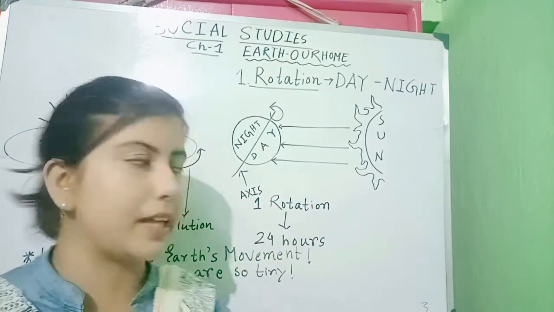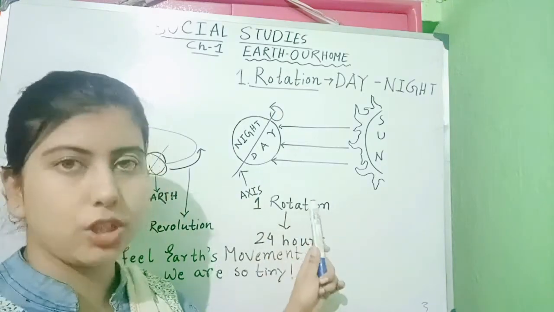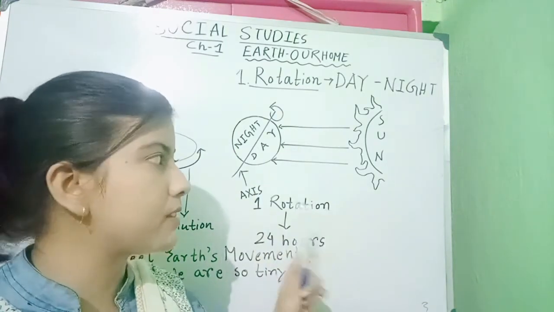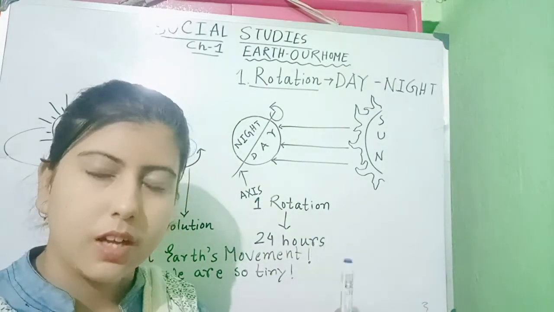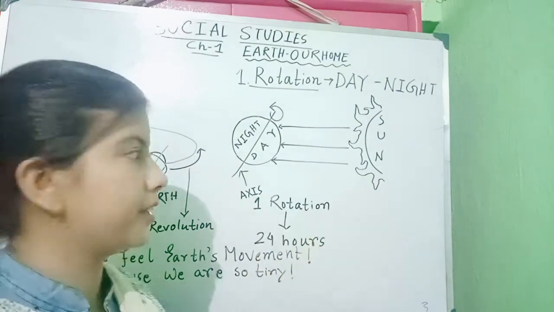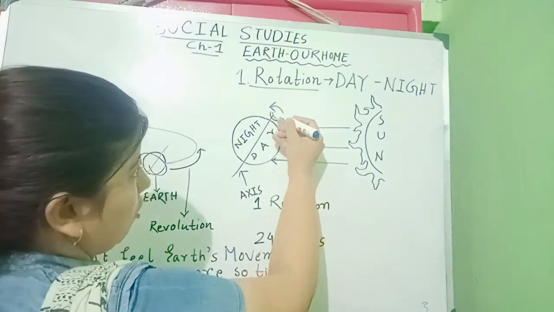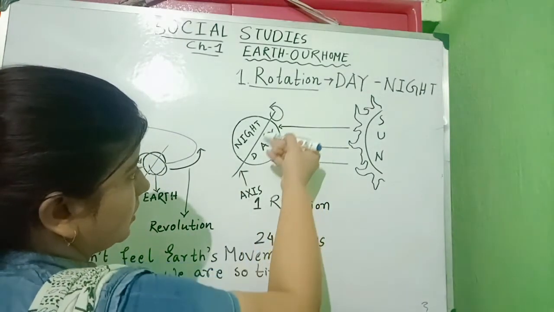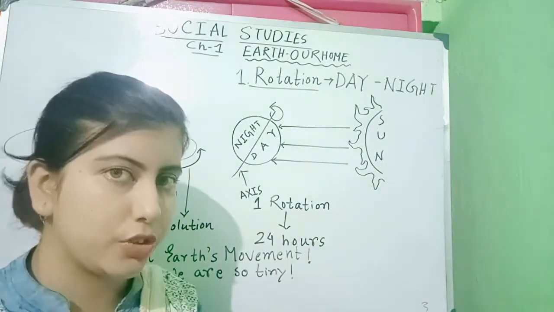So now you can see that I have drawn another picture over here. This is the picture of the movement called rotation. Now children, look carefully. This is our earth and I have drawn a line through it. This line is an imaginary line.